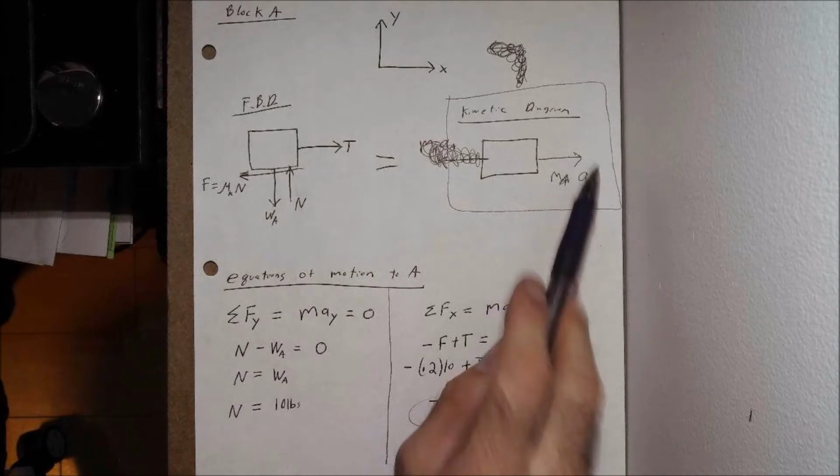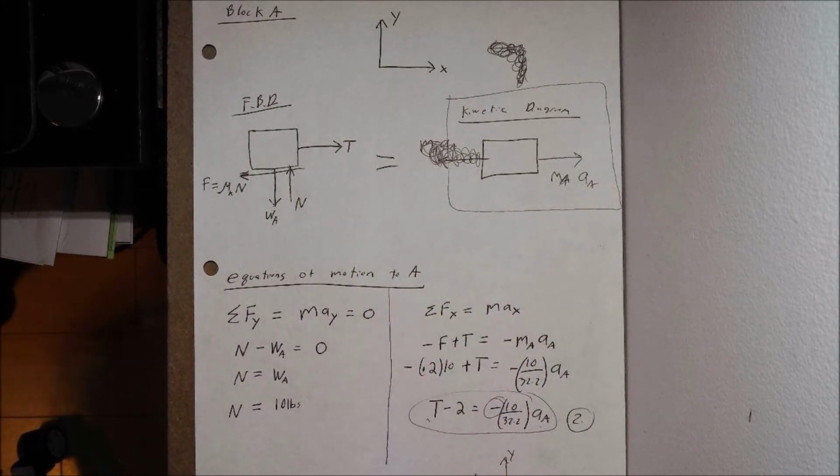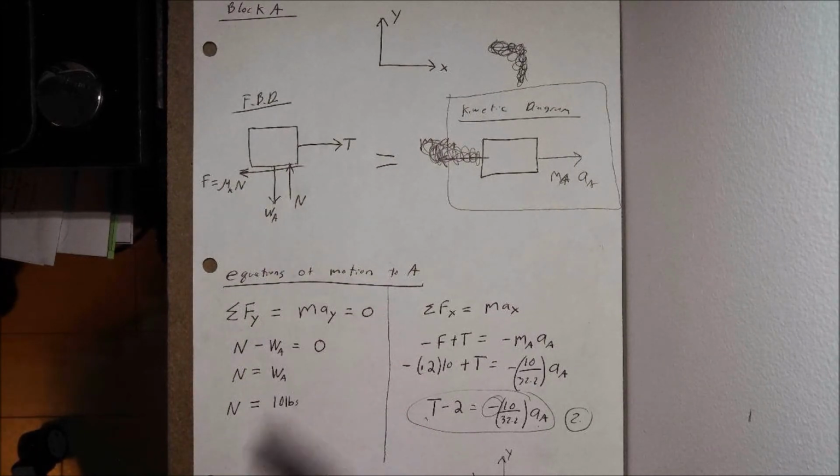Then we draw our kinetic diagram over here. We know the direction of motion is to the right. We have mass times acceleration of block A for our kinetic diagram, the right side of Newton's second law. So from our free body and kinetic diagrams, our next step is to write out the equations of motion for block A. We've already done this for block B, and now we're doing it for block A.